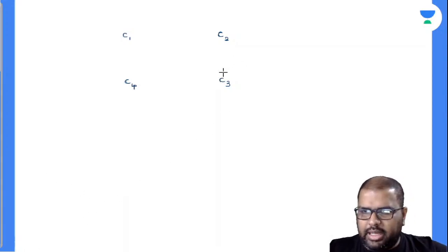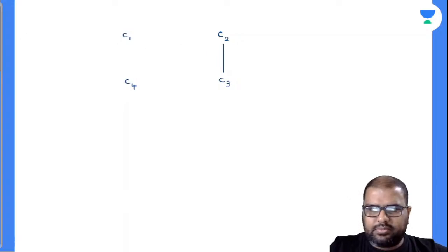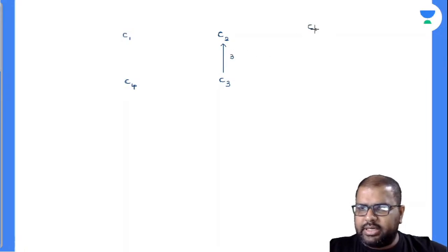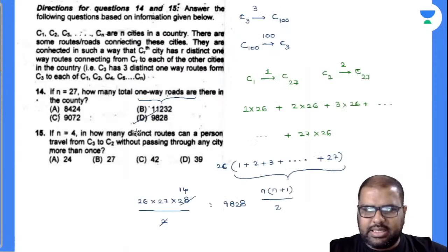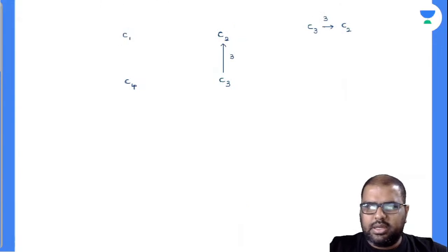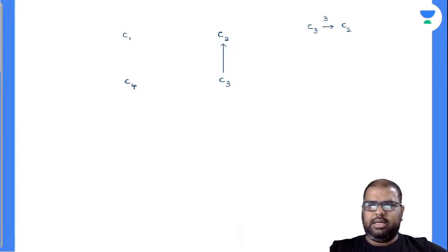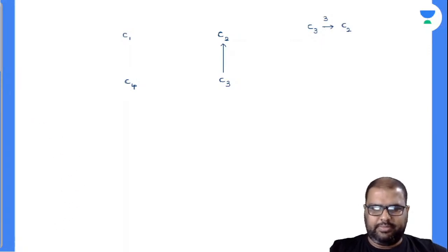Now, C3 to C2. I can go directly C3 to C2. So how many routes will be there? 3 routes there. So I'll write down here C3 to C2, without passing through any city more than once. Is it 3? This is the question asked, right? C3 to C2. Am I right? Yes. Done. Next one.